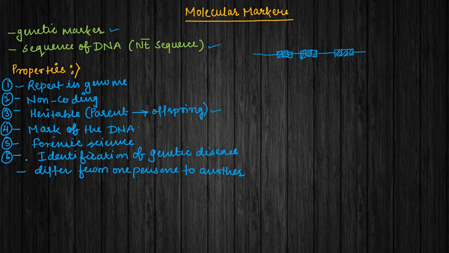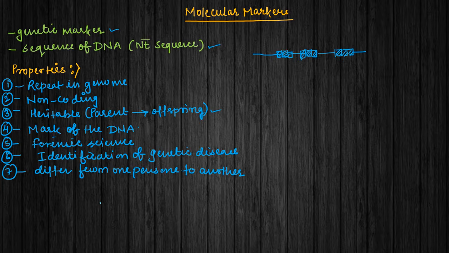The sixth property is that they are helpful in identifying different genetic diseases, because they are not changing with time. In fact, they keep on traveling from one generation to the next generation, so they may be helpful in identifying genetic diseases. The seventh important fact is that they differ from one person to another.